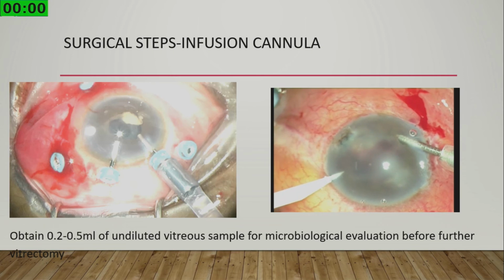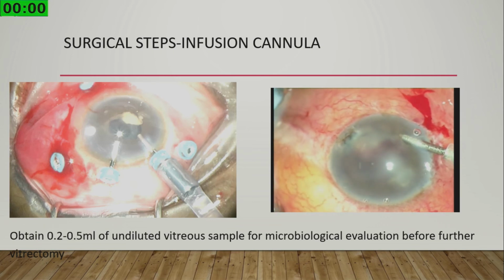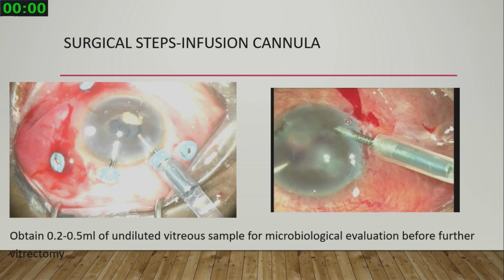So this is another technique where you can use a 5 cannula technique, where you put 2 cannulas at the limbus and 3 cannulas in the pars plana.